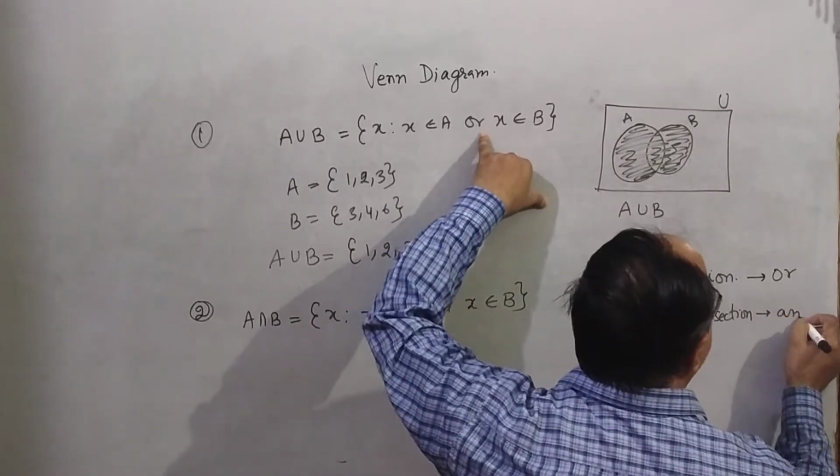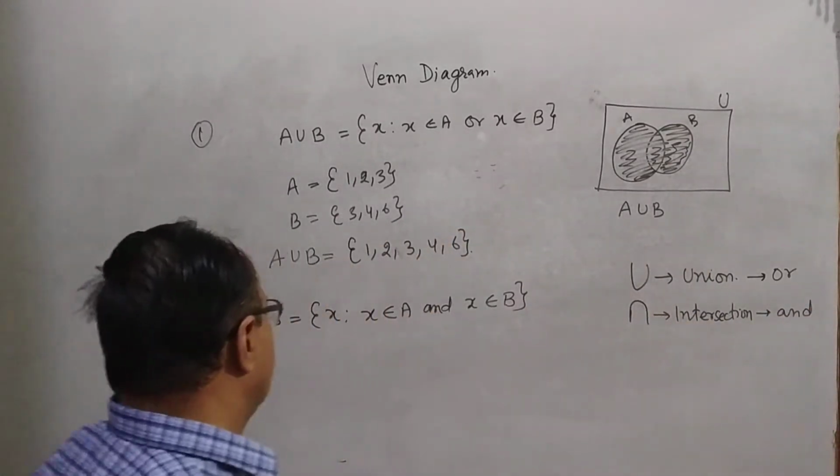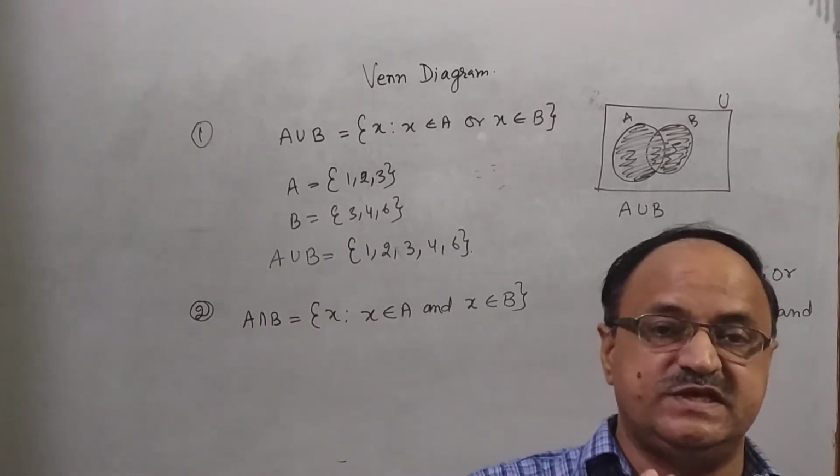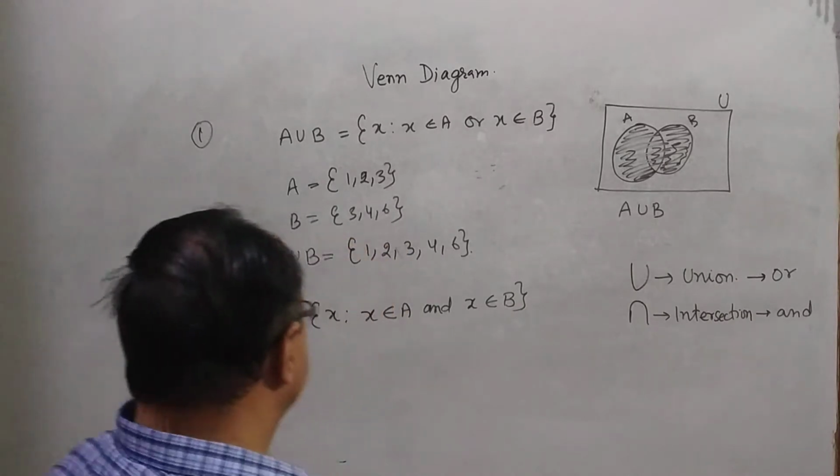Clear? It means the common elements of A and B.